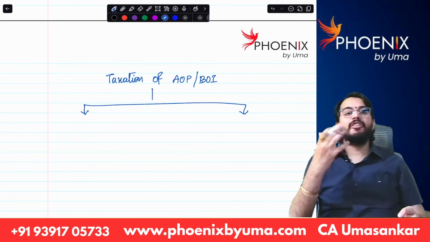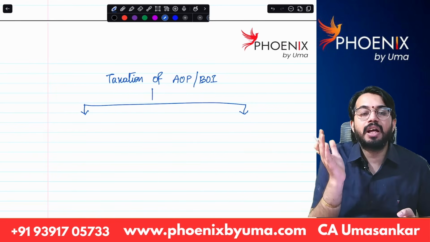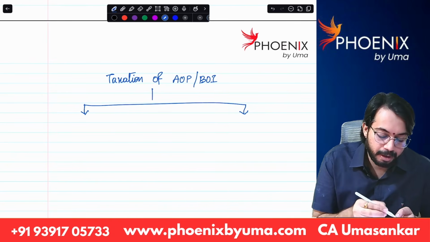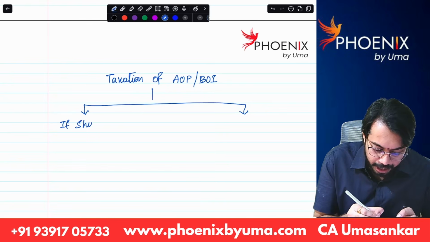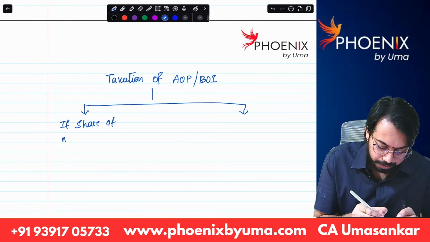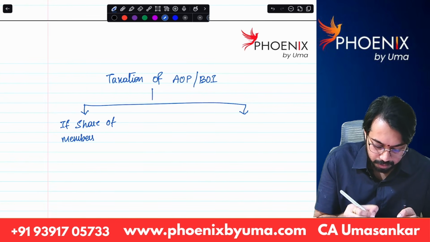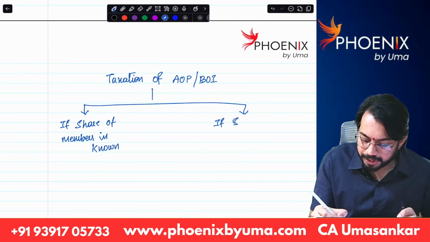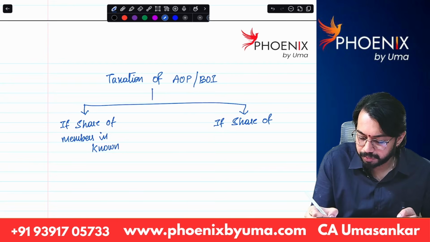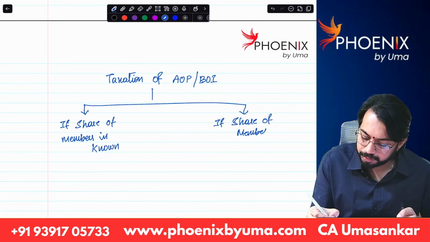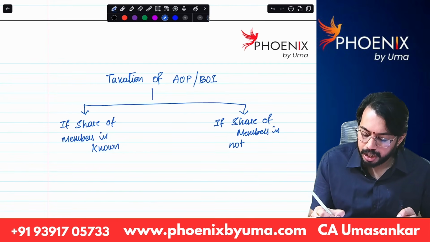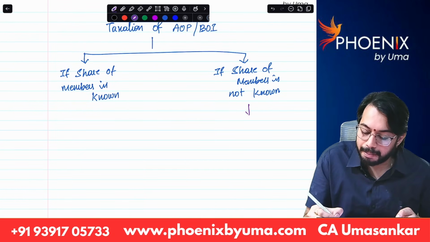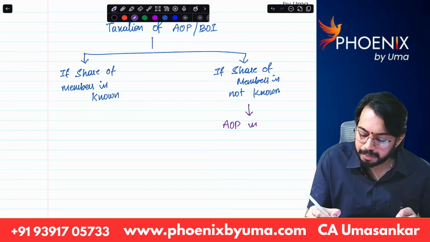If share of members is known, there is one type of calculation. If share of members is not known, there is another type of calculation. If share of members is not known, then AOP is taxable at MMR, maximum marginal rate.